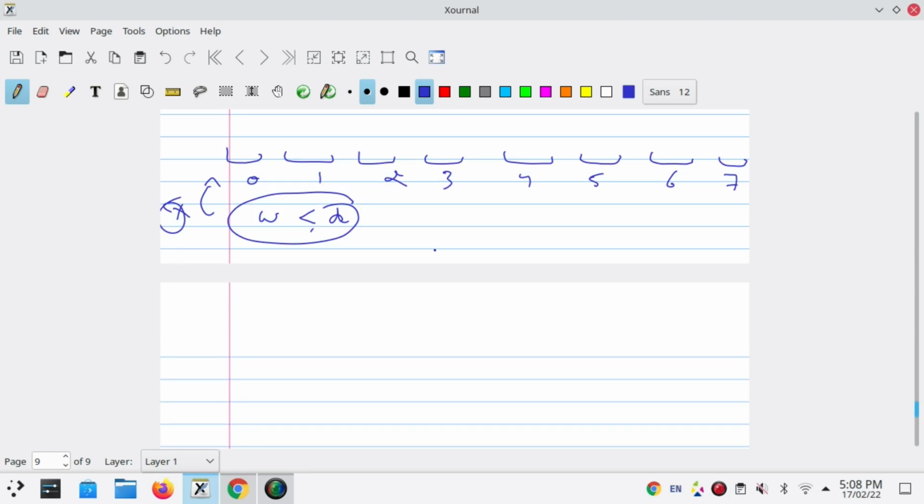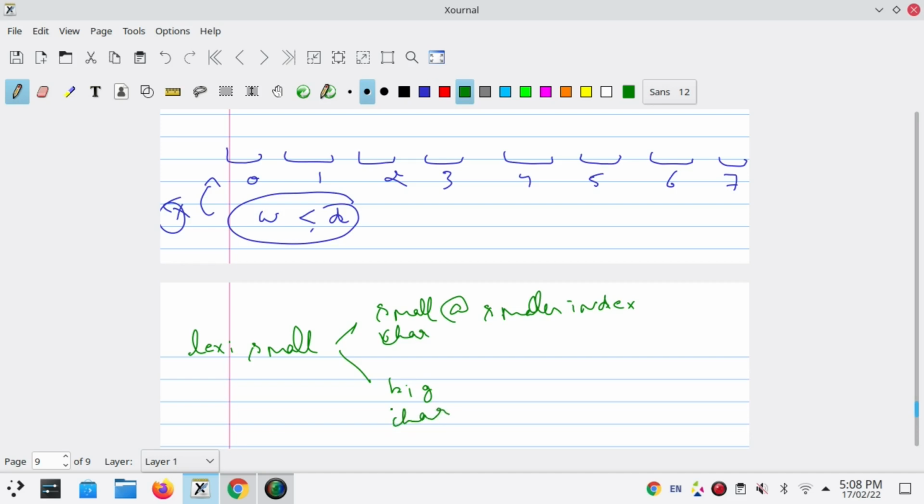Okay, so lexicographically small means a smaller value at a smaller index, or a large character at a large index.